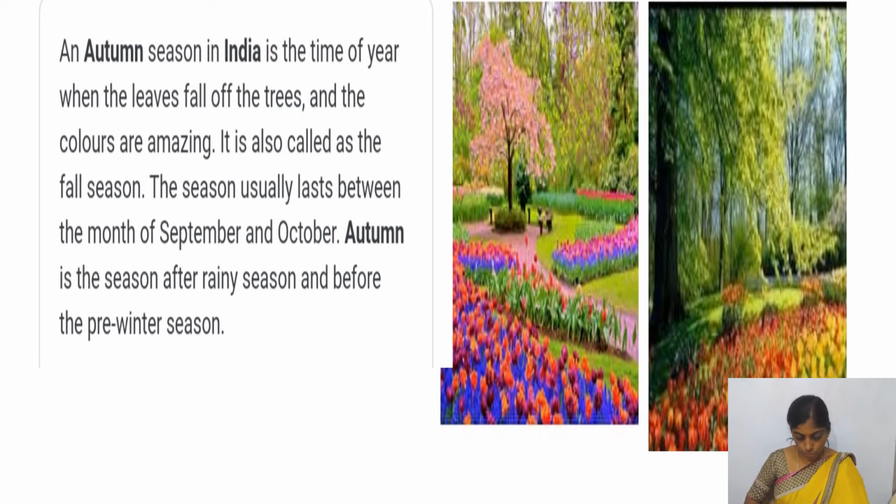Next, now we'll go with the last time's work. We gave: draw a picture to show your favorite season and write a paragraph about it. Some wrote summer season, a few wrote rainy season, and some have not sent at all. But if you have not done it, this is the revision part, children, you have to do it and send it to us. Now next we will go with the rhyming words.